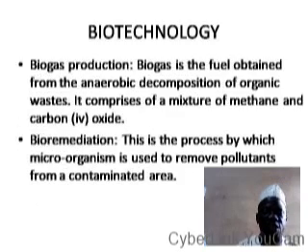So all these things are biotechnological processes. Any process that involves the use of organic material or living material or microorganism before it can take place is called biotechnology.